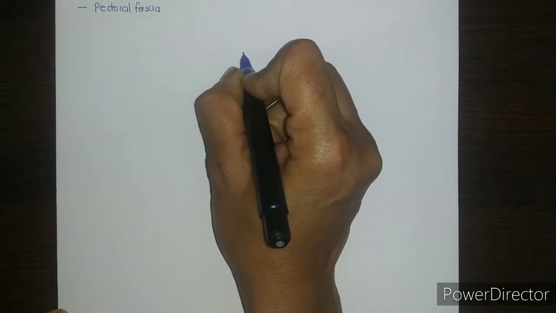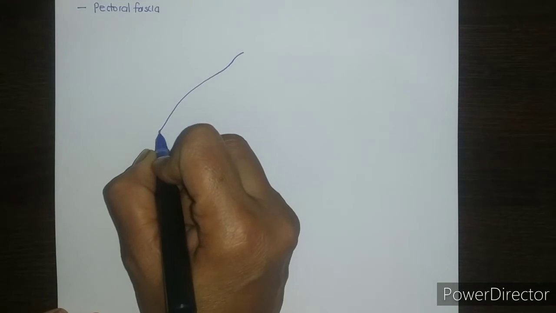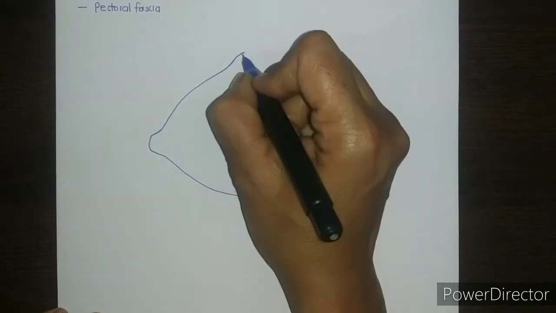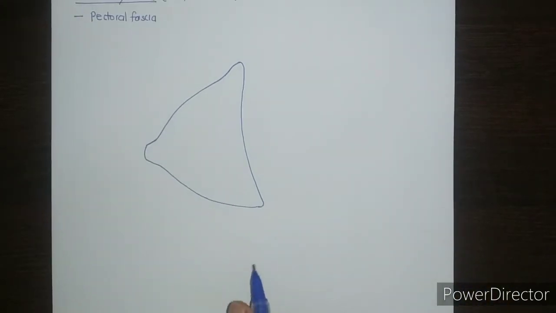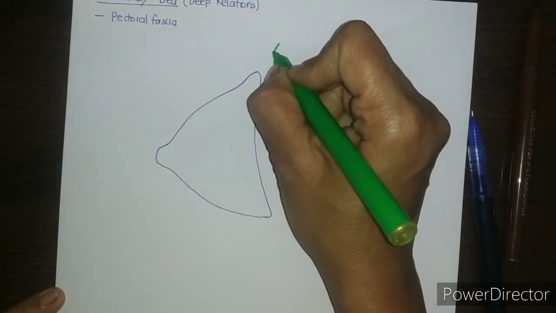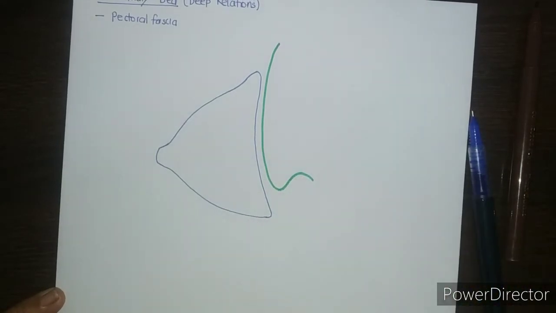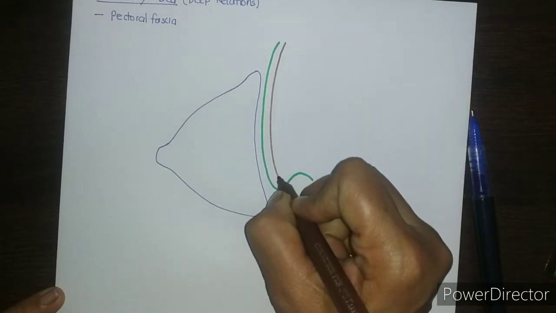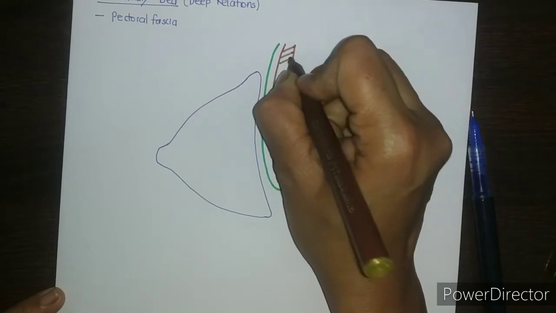So for this we will go to the sagittal section of the mammary gland. So this is the nipple and this is the deep surface of the mammary gland. The breast lies on the pectoral fascia. So this is the pectoral fascia which covers the pectoralis major muscle. So this is the pectoralis major muscle.